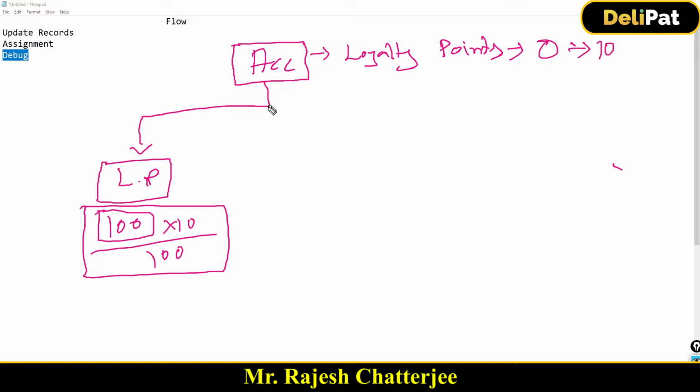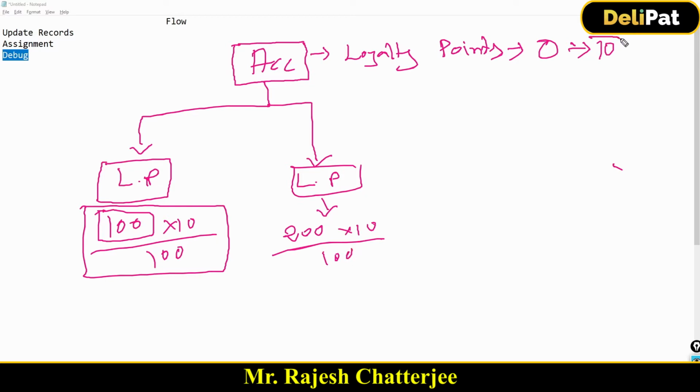Next month one more loyalty point has been created. Every month there will be new loyalty points created by the sales guy. So next month when the new loyalty point gets created, let's say this time the sales amount is 200. And 10% of 200 is how much? 20. Previous point was 10. Understand this, previous point was 10, and now the new point is 10 plus 20, which is 30.